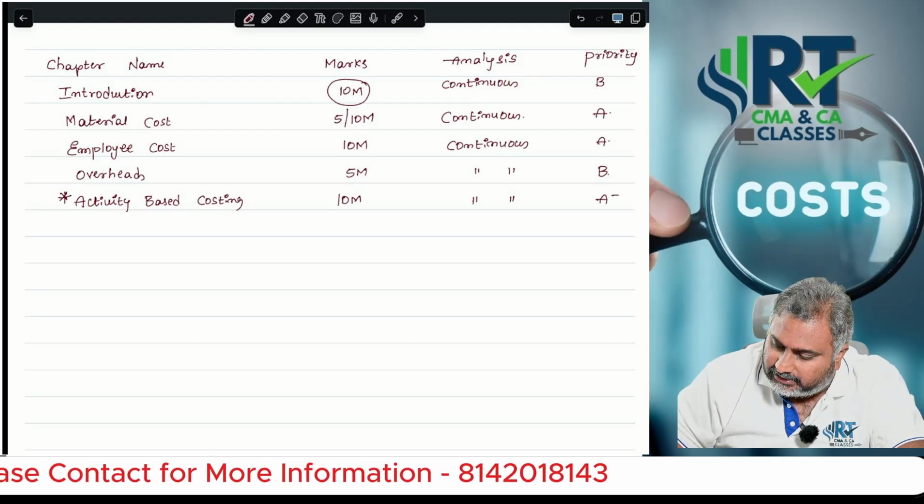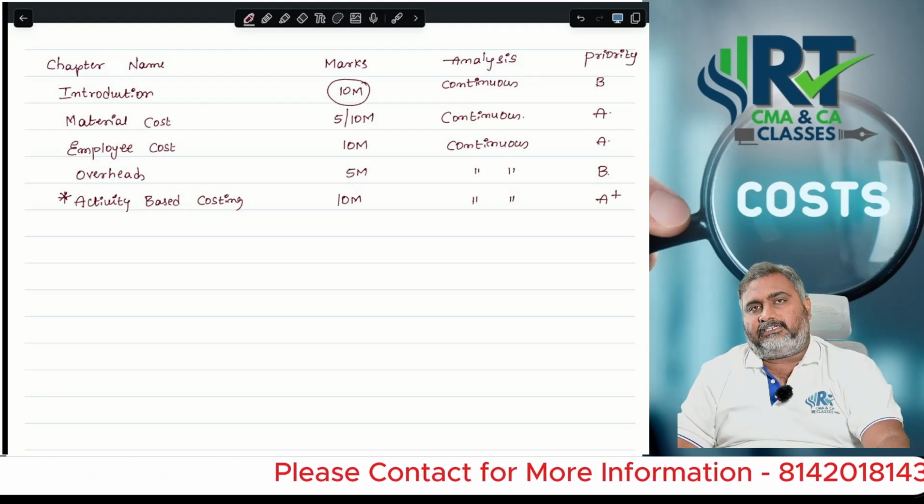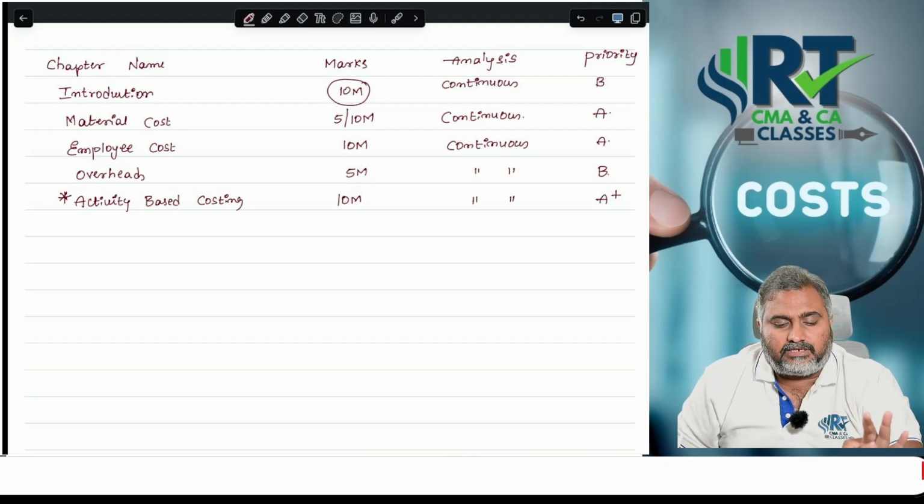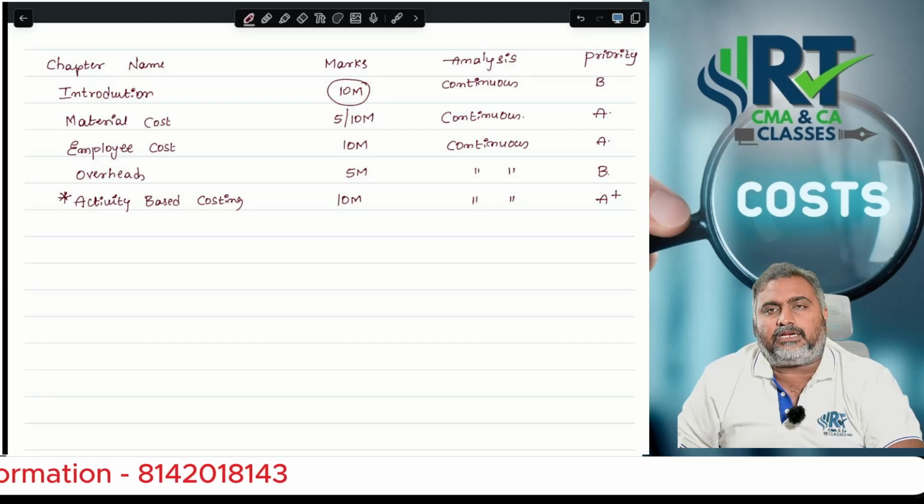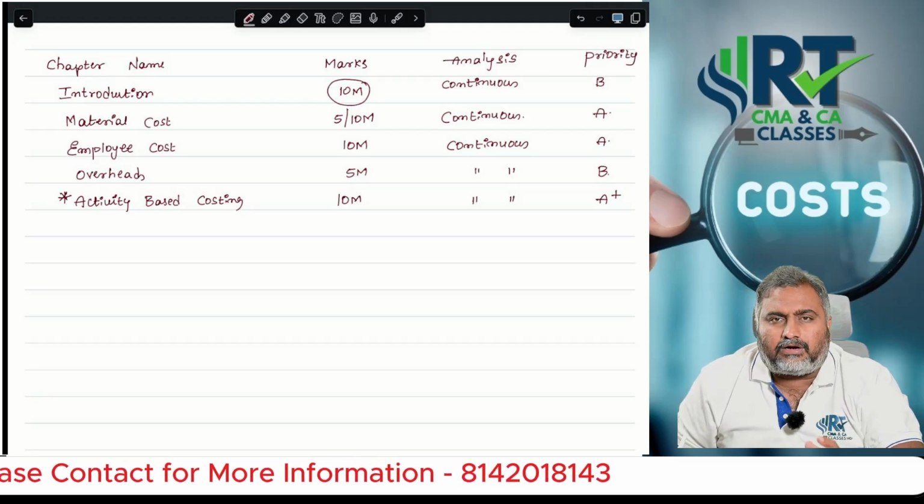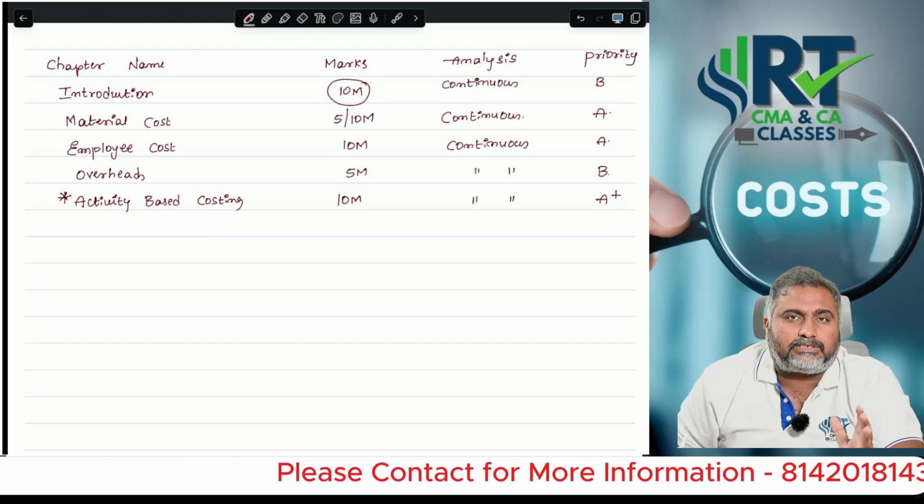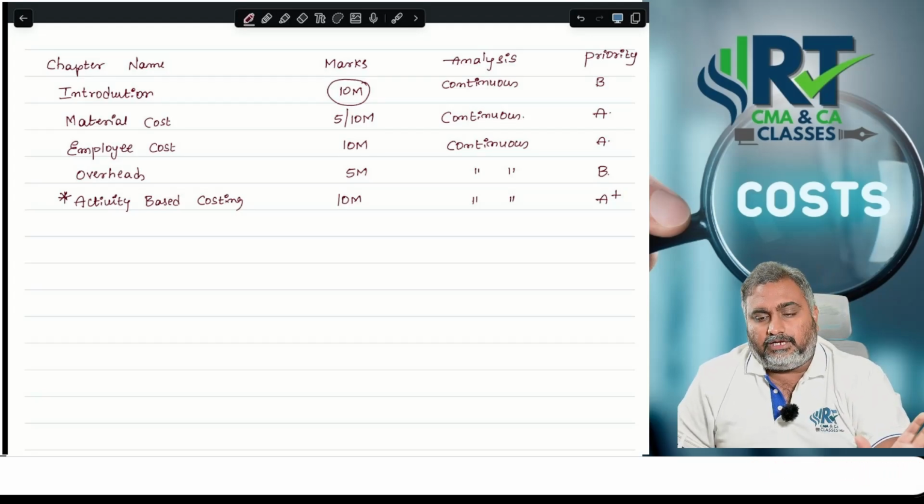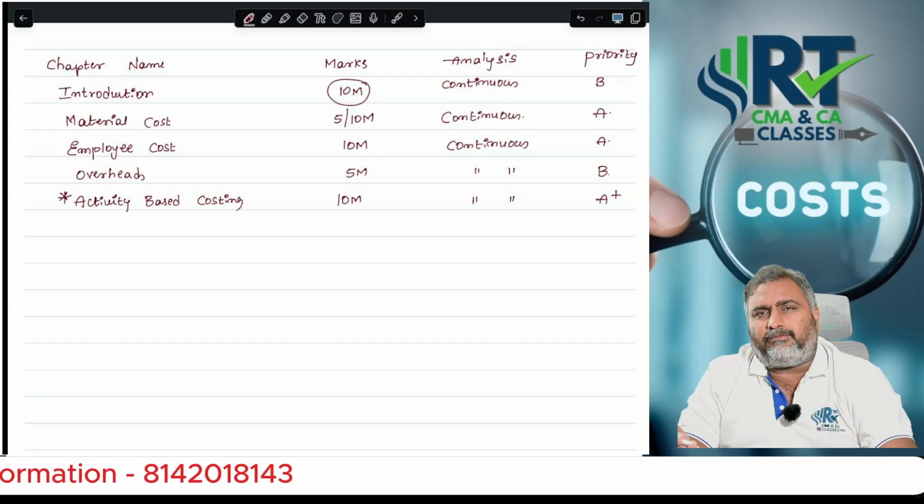Sir, I categorized it as an A plus category. Why, sir? I already intimated you, Nana. It is compulsory; without seeing this particular chapter you may not see any of the costing papers. Out of 10, 9 times. That much important. Sir, roughly what is this chapter?